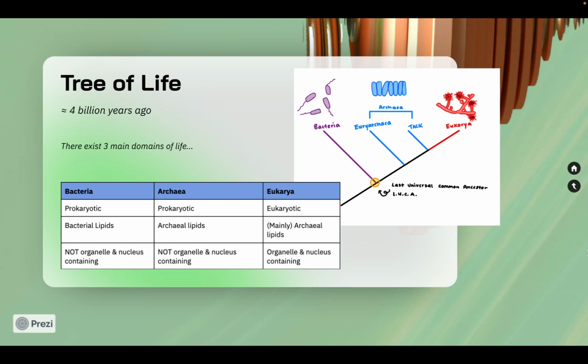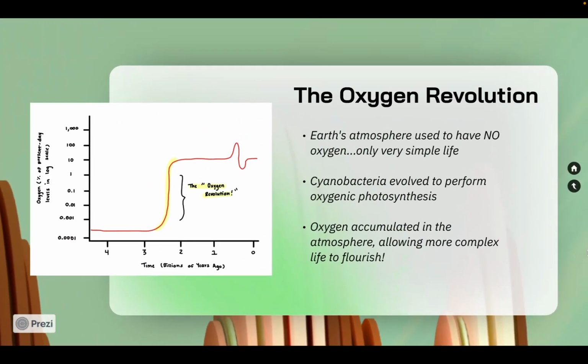Among these early organisms, one evolved to change Earth's atmosphere forever: cyanobacteria. Earth's atmosphere used to have no oxygen. Life existed, but it was very simple. At some point, these cyanobacteria evolved the ability to perform oxygenic photosynthesis, using sunlight to produce sugar and releasing oxygen into the atmosphere. As cyanobacteria multiplied, the amount of oxygen in the atmosphere accumulated hugely, and this increase in oxygen, known as the oxygen revolution, drastically changed Earth's environment and allowed aerobic or oxygen-breathing life forms to evolve, like animals, humans, and the diverse plant life that covers the Earth.